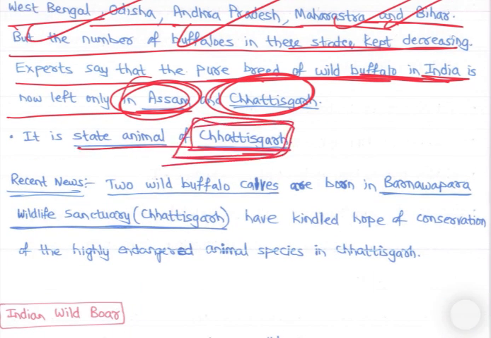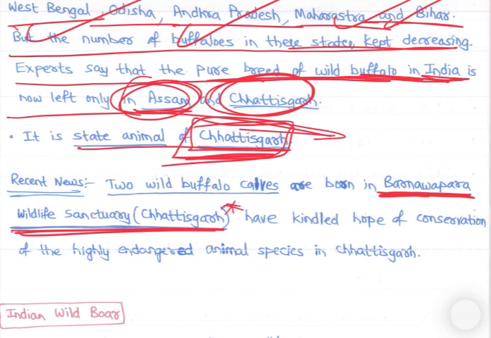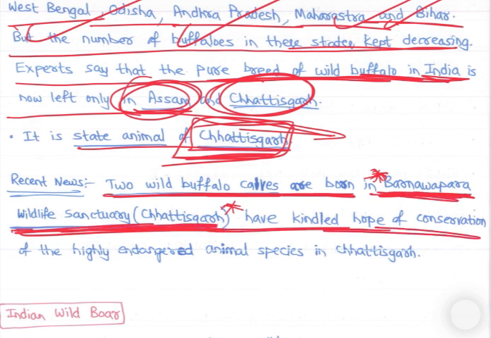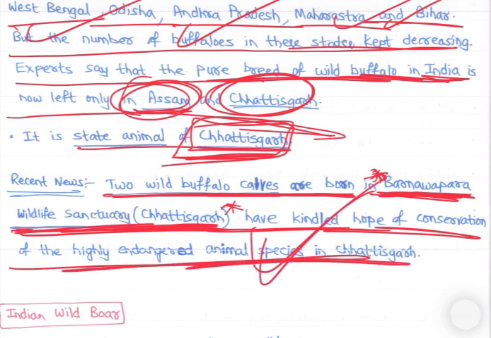So इनका अब छत्तीसगढ़ में almost extinct हो गया, तो क्या किया, असम से ले के गया, ठीक है, उनको बर्नावपरा वाइल्ड लाइफ सैंक्चुरी में ग्रो किया, जो असम से लाया, राइट। And 2 wild buffalo calves are born in Barnavapara Wildlife Sanctuary of Chhattisgarh, have kindled hope of conservation of highly endangered animal species in Chhattisgarh, right? Almost extinct हो गया छत्तीसगढ़ में, लाके अभी रिवाइव कर रहा है, where Barnavapara Wildlife Sanctuary.